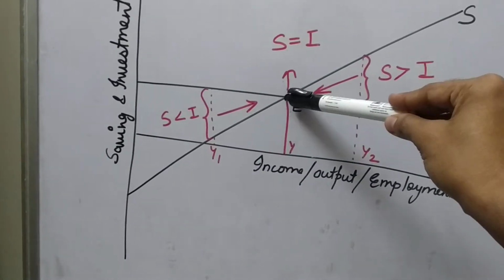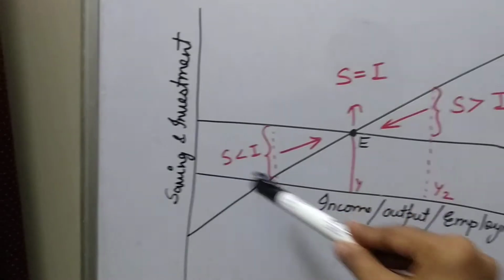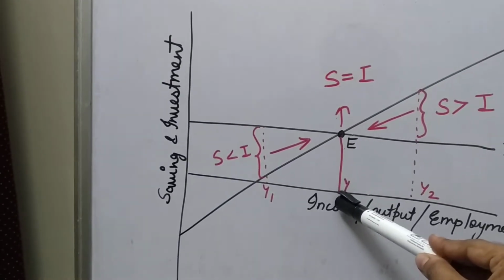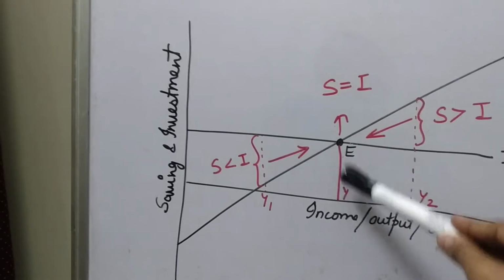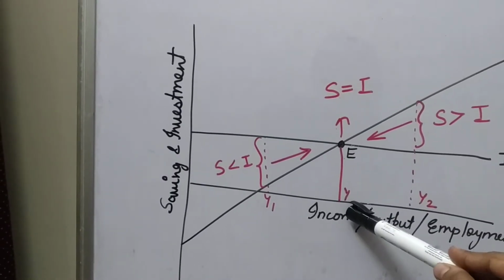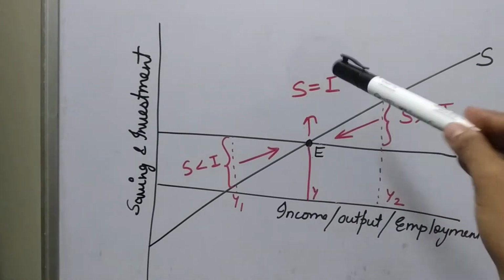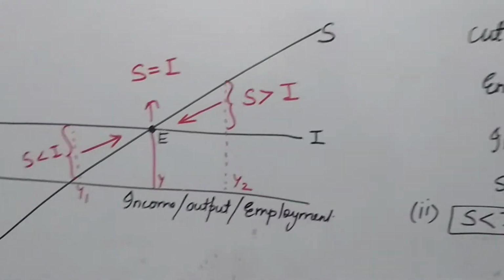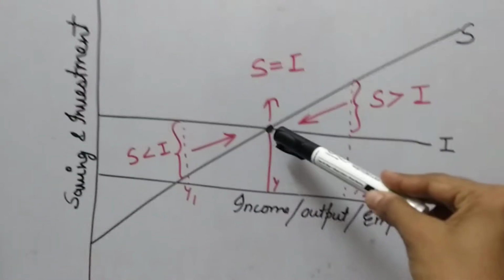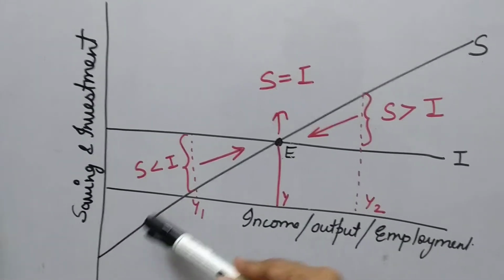That means at this point the economy will be in the equilibrium, and this is your equilibrium level of the income. So EY is the planned investment by the firms, and EY is the planned savings from the household side. Now the same thing which we have done in the aggregate demand and aggregate supply approach also. Before reaching this point, the curve starts from this point, which shows the dissavings.